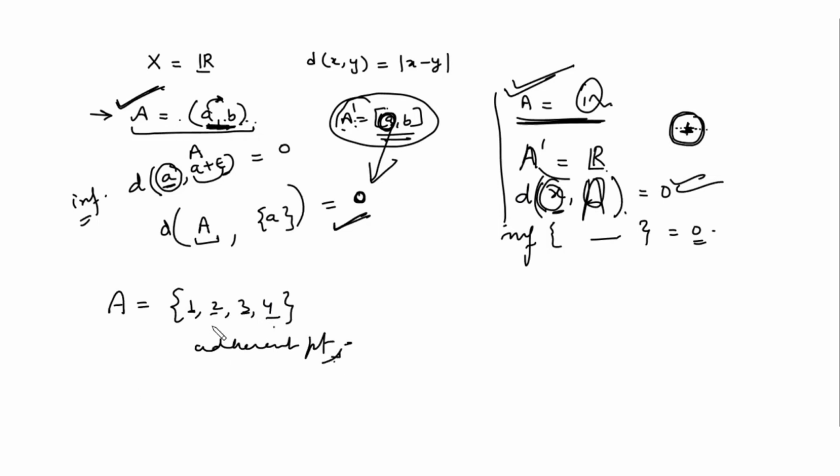They are isolated points because you can always find an open sphere around 1 whose intersection with A is non-empty. That 1 belongs to this set. So the distance of this set A from 1 will be what? 0, right? Similarly, the distance of 2 comma A will be 0.